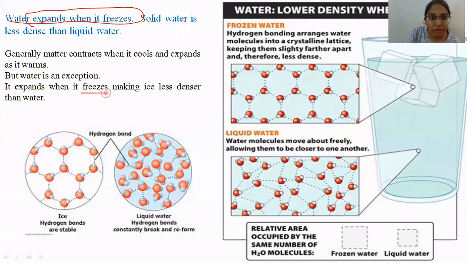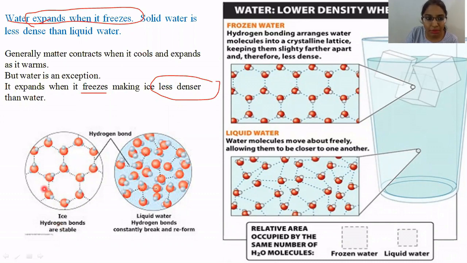So water, when it freezes, is less dense than liquid water. So ice can float. When you add ice cubes to a drink, they are floating, right? Because they are less dense than the liquid form. So what is the importance of that in nature?